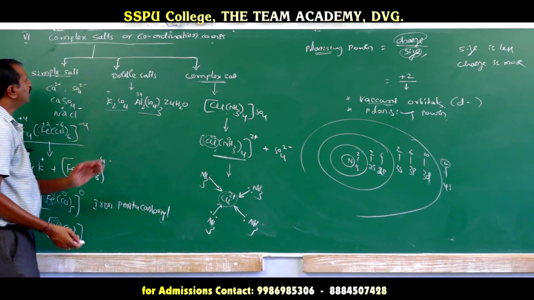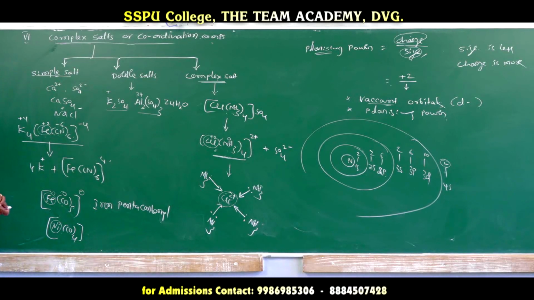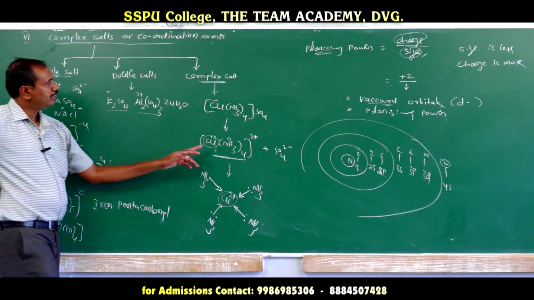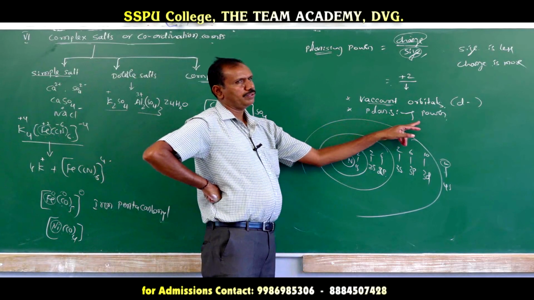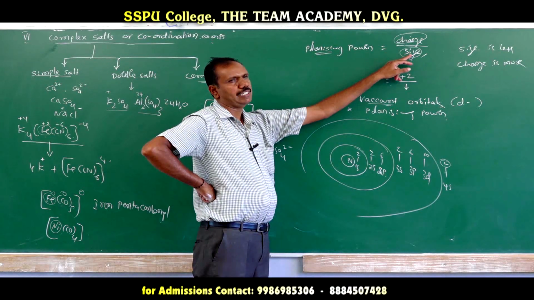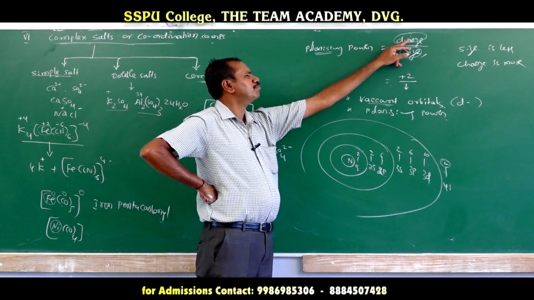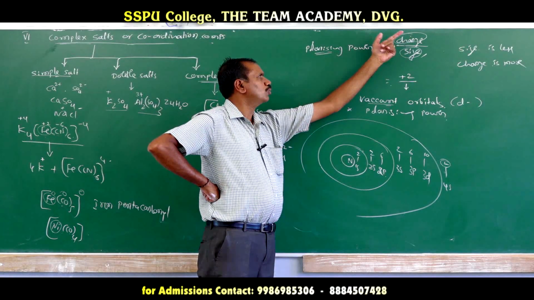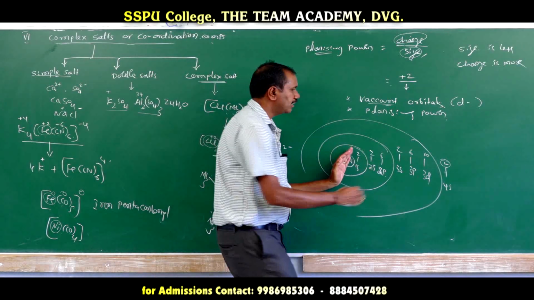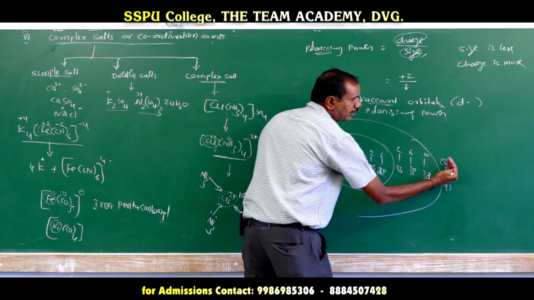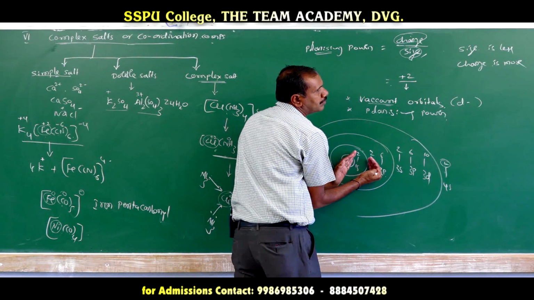Why can transition elements form complex salts? The reason is that the polarizing power is more, meaning charge is more and size is less. Once polarizing power is more, positive charge goes on increasing. Positive charge increases means it can lose electrons, and size will decrease.